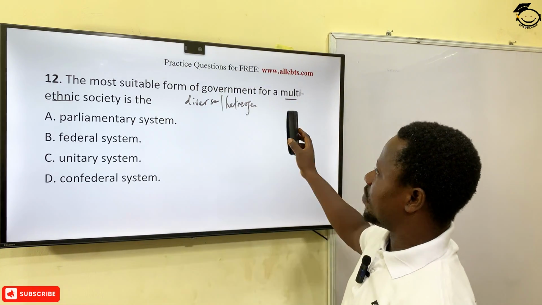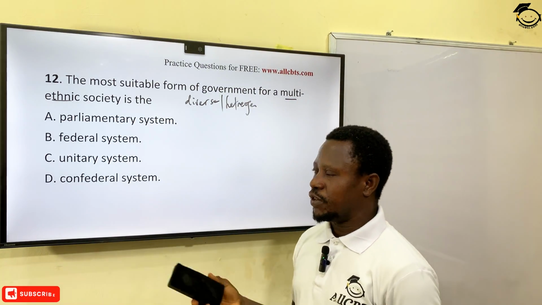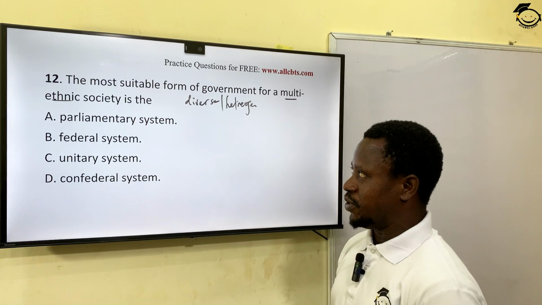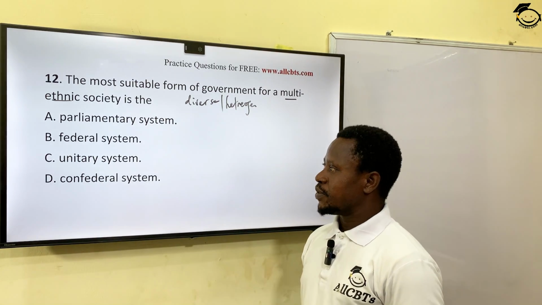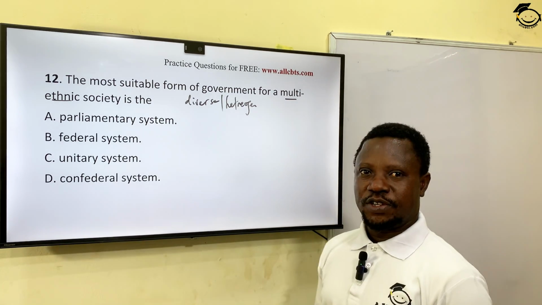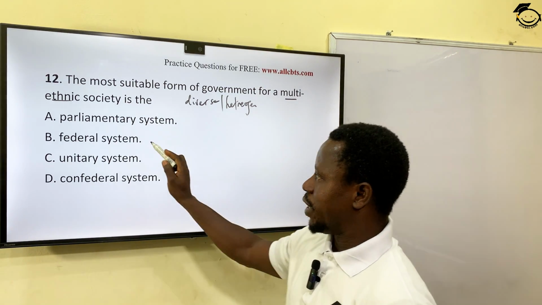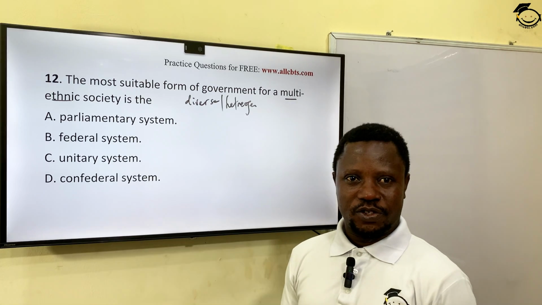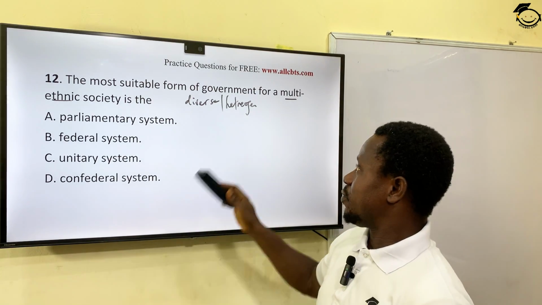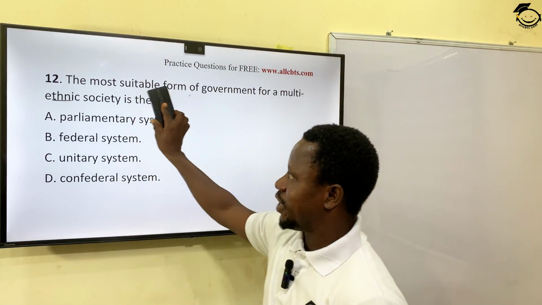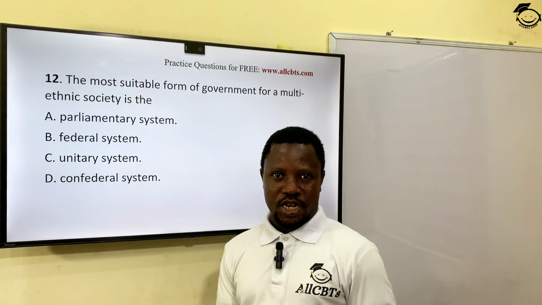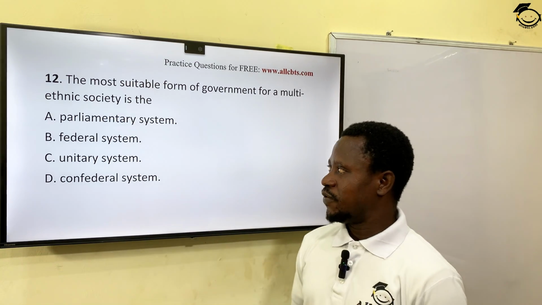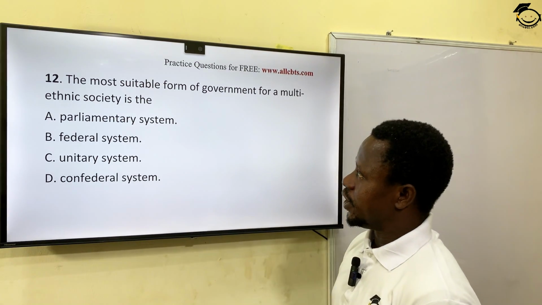So what system of government do you think is good for this kind of environment or society? Parliamentary system, federal system, unitary system, confederal system. The most suitable one that comes to mind is federal system. In fact, federal system was adopted by Nigeria because of the multi-ethnic nature of this country. So the most correct answer is federal system. The next one.